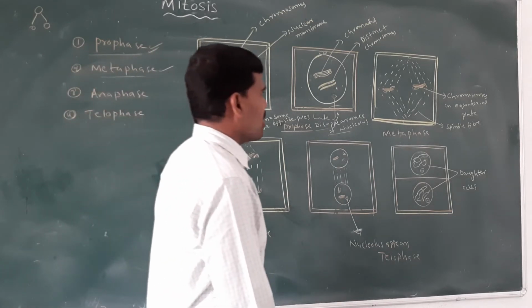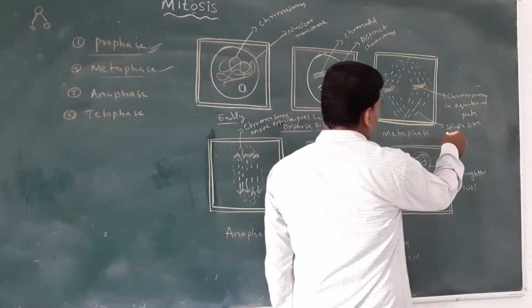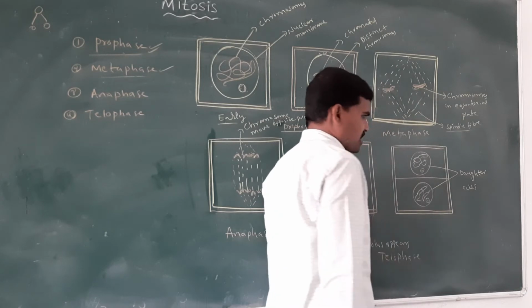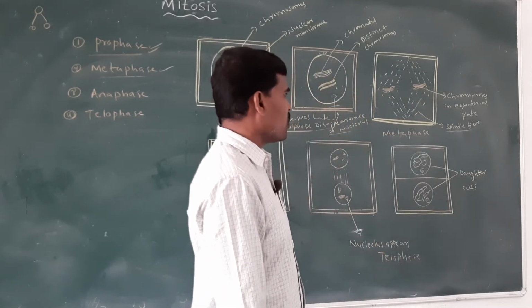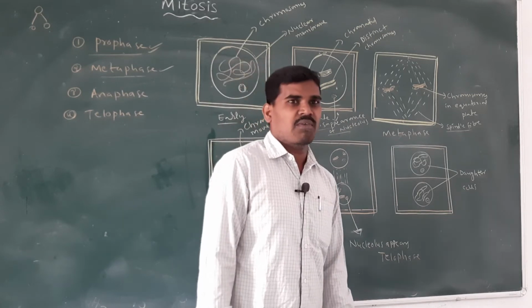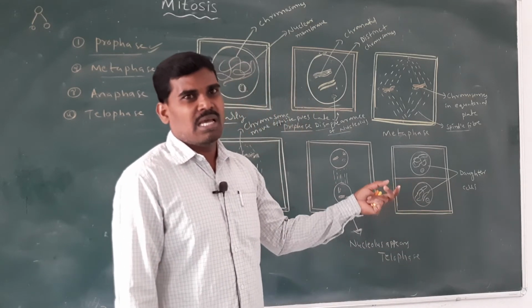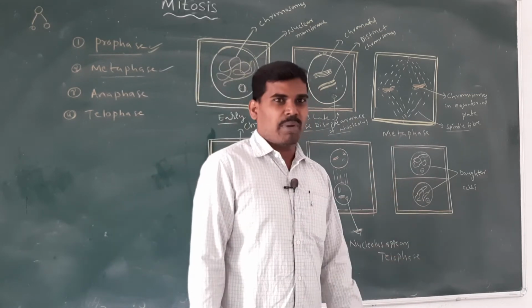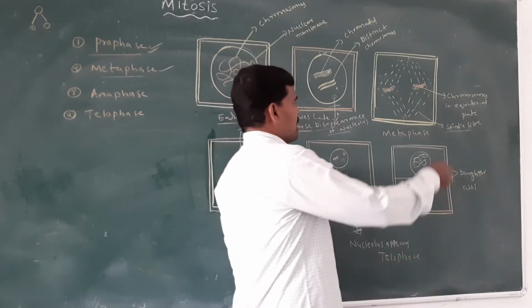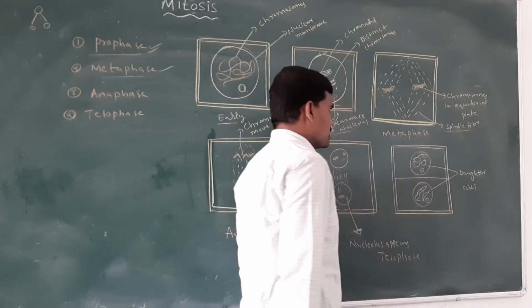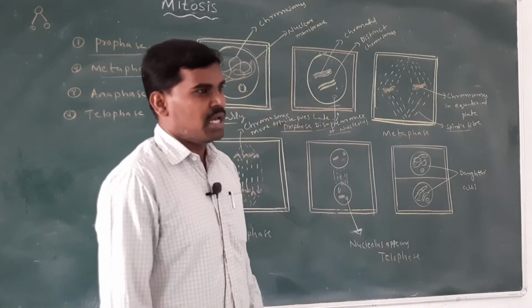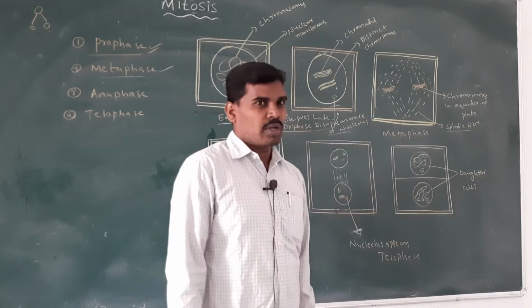Mainly in metaphase, the spindle fibers appear at the end of prophase and are completely formed. Next, the equatorial plate forms in the middle, and the chromosomes are located on the equatorial plate.